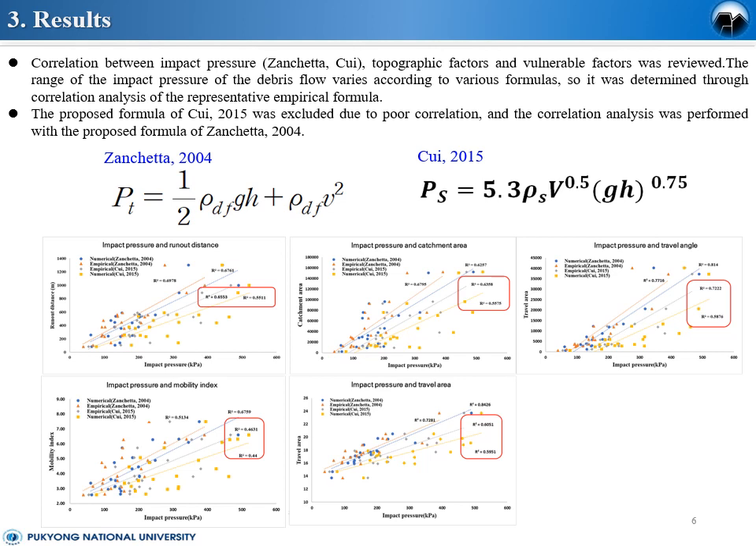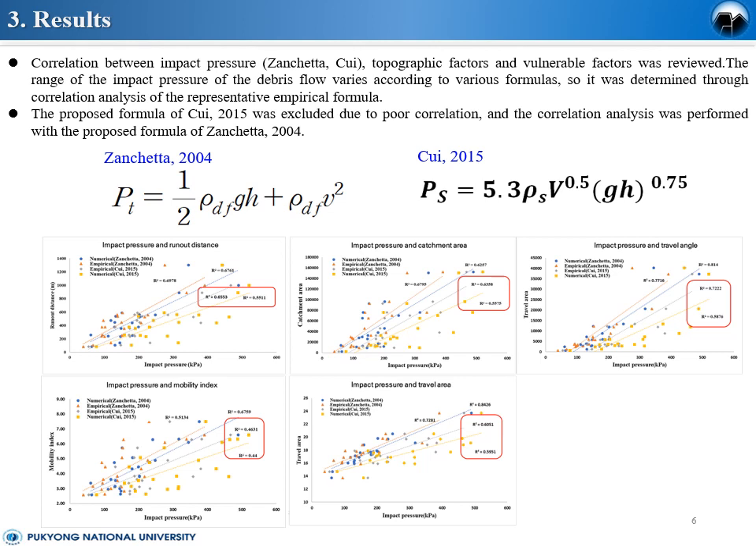Correlation between impact pressure, Zanchetta and QE, topographic factor and vulnerable factor was reviewed. The range of the impact pressure of the debris flow varies according to various formulas, so it was determined through correlation analysis of the respective empirical formulas. The proposed formula of the QE was excluded due to poor correlation, and the correlation analysis was performed with the proposed one for Zanchetta.